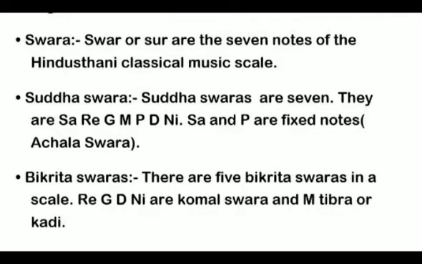It's Shuddha Re, Komal Re, Shuddha Ga, Komal Ga, Shuddha Dha, Komal Dha, Shuddha Ni, Komal Ni. And Ma, you know, Shuddha Ma and Tibra Ma. Tibra Ma is used in Rag Iman. So there are 5 Bikrita Swar in a scale: Re, Ga, Dha, Ni are Komal Swar, and Ma, Tibra or Kori. So 7 Shuddha Swar are there in a scale, Sa, Re, Ga, Ma, Pa, Dha, Ni, and Bikrita Swar, Re, Ga, Dha, Ni and Ma.